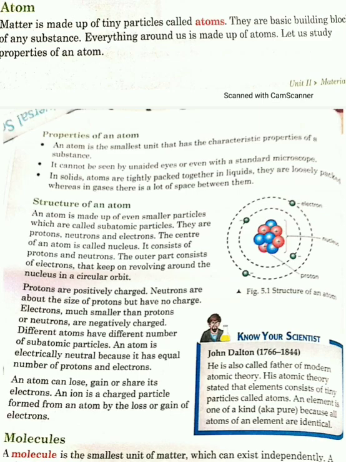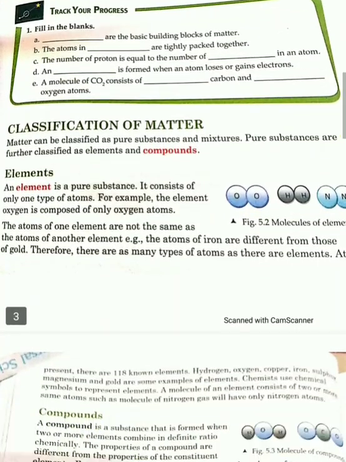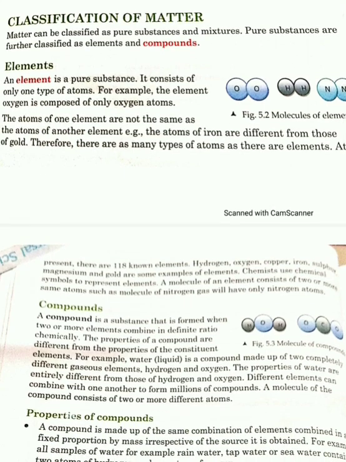Then we have completed a recap, we have done the topic so far. Now classification of matter: matter can be classified into pure substances and mixtures. The pure substances are further divided into elements and compounds.